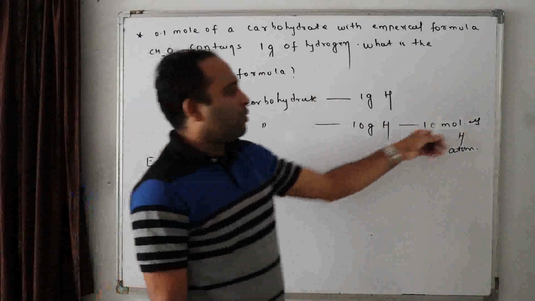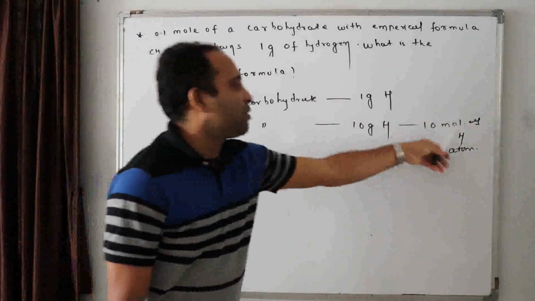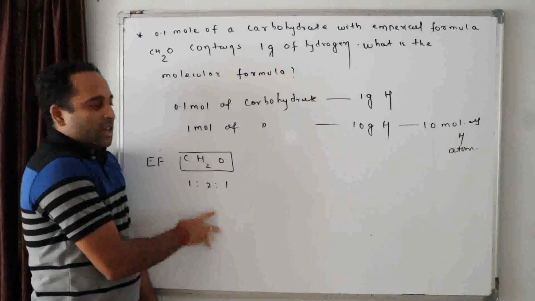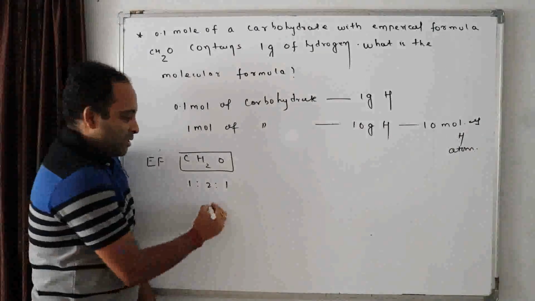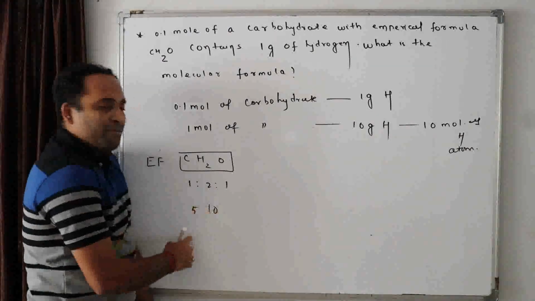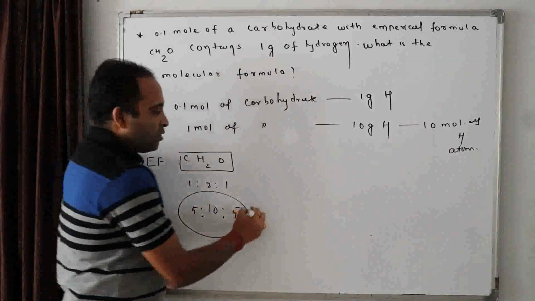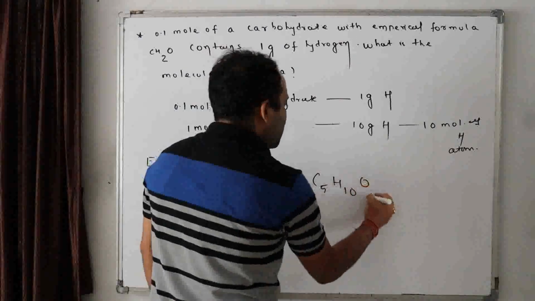Now we have 10 moles of hydrogen atoms, because 1 mole has 10 moles of hydrogen atoms. So 2 moles combine with 1 mole, so 10 moles will combine with 5 moles. So what is the original molecular formula? C5H10O5.